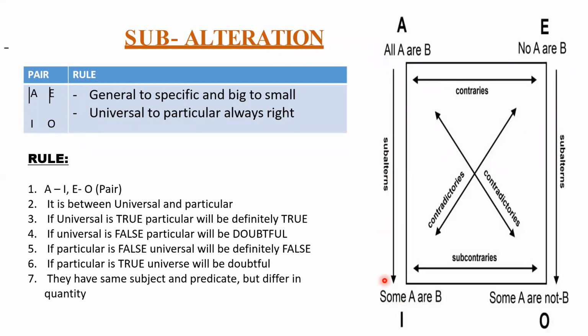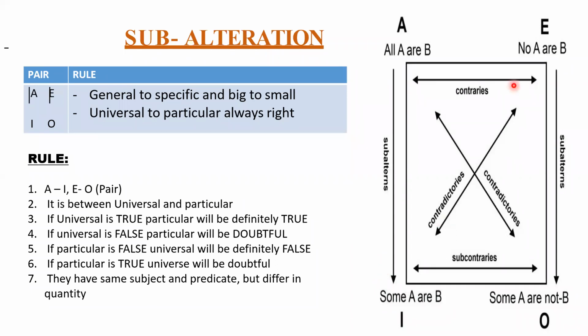So I'm telling you that the room where I'm sitting is mine. Do you think this whole building belongs to me? It may or may not. So whenever I'm moving from this side to this side, it will be doubtful. When I'm moving from top to bottom, it will be positive only. Shweta is not a good girl, but I cannot say all my students are not good. So it is doubtful. They might be good or they might be bad. I hope it is very simple, it's very clear.